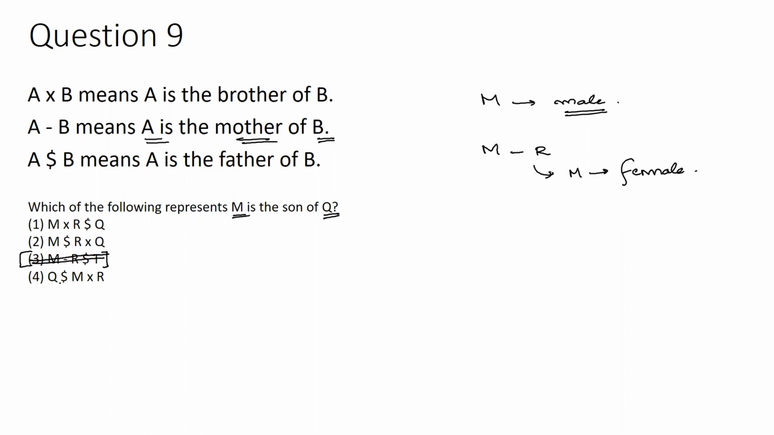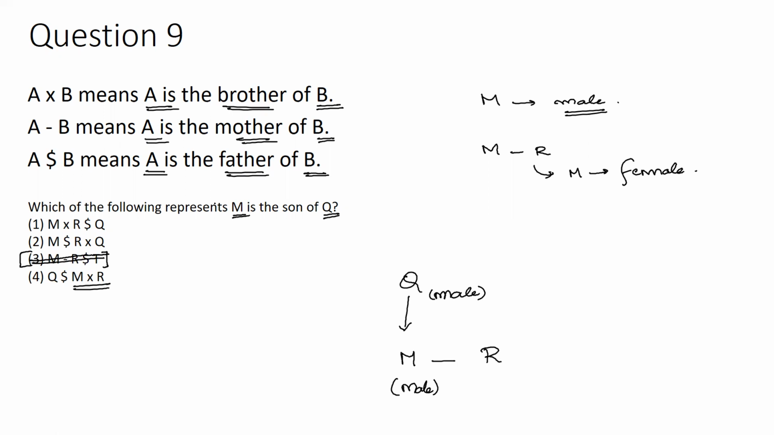Okay. Now let us look at option 4. Q dollar M. What is Q dollar M? It means that Q is the father of M. So Q is male. Then it says M cross R. What is M cross R? It means that M is the brother of R, which means M and R, they are siblings. M is the brother. So M has to be male.